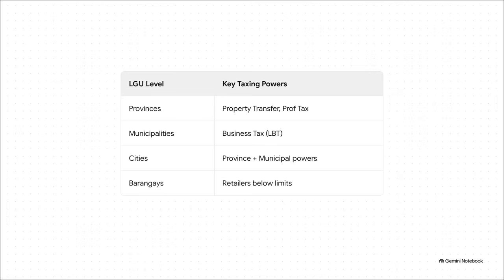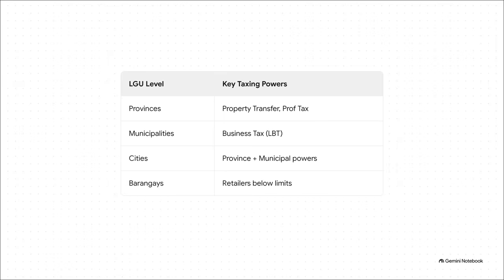Municipalities, on the other hand, hold the golden goose, the local business tax, or LBT, along with fishery privileges. Now look at cities. Cities are absolute powerhouses. They generally exercise the taxing powers of both a province and a municipality. Finally, barangays are at the grassroots level, primarily taxing small stores and retailers that fall below a very specific gross